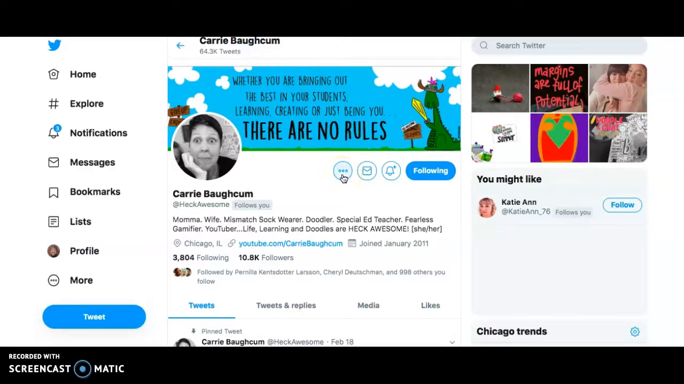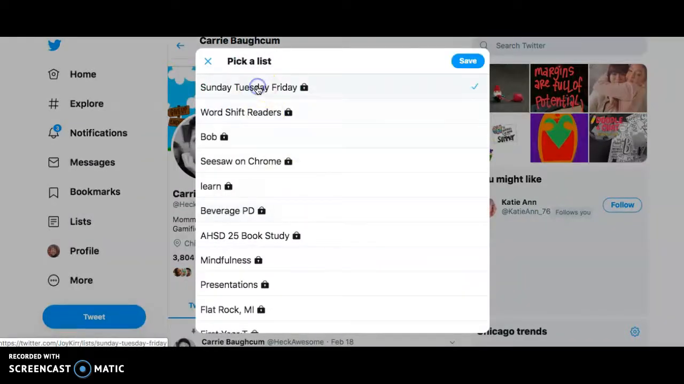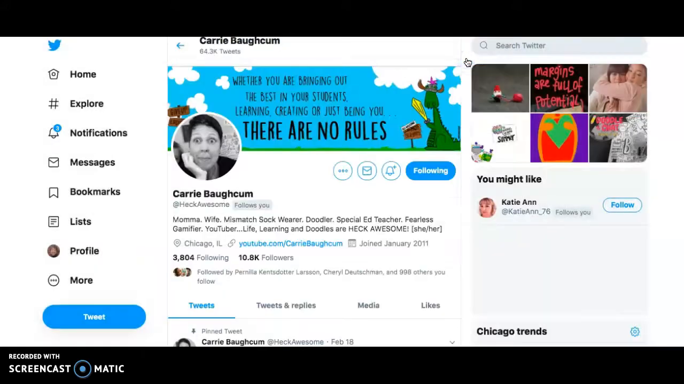And this little 3 buttons to the side, add or remove from lists. And what I'm going to do is I'm going to click that one, and it shows up as a little check mark, and I have to hit save. So now she's on the list, but she doesn't know it unless she's watching this video. And I can add other people to this list as well.